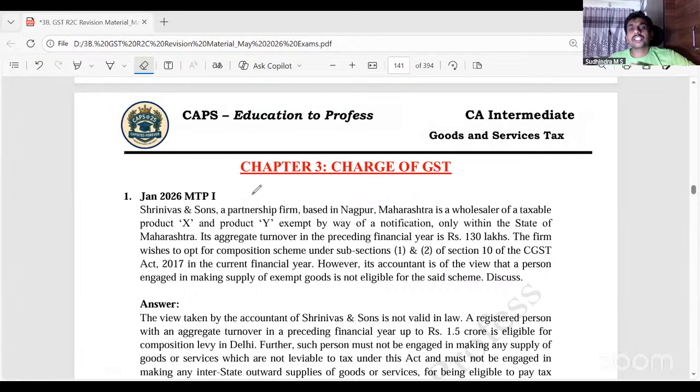Srinivas and Sons, a partnership firm based in Nagpur, Maharashtra, is a wholesaler of taxable product X and product Y, exempt by way of notification, only within the state of Maharashtra. Its aggregate turnover of the preceding financial year is 130 lakh. The firm wishes to opt for composition scheme under 10.1 and 10.2. However, its accountant is of the view that a person engaged in making supply of exempt goods is not eligible for the said scheme. What do you feel? They're asking your expert opinion.